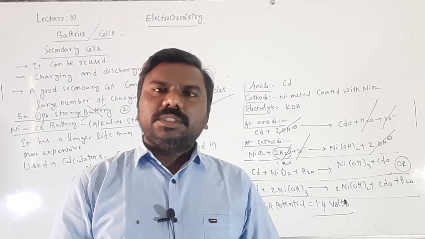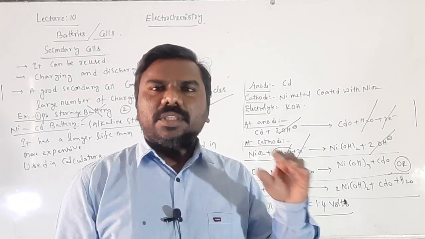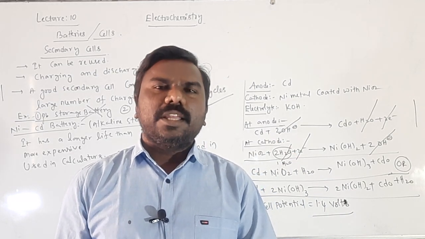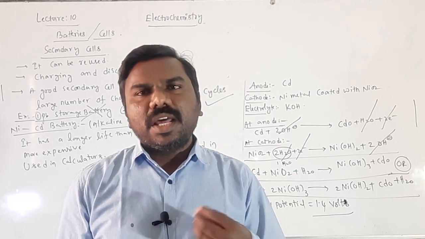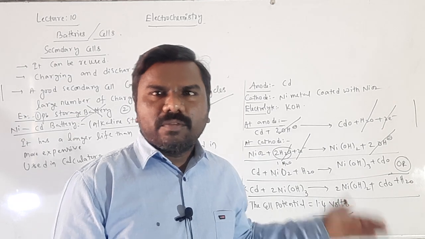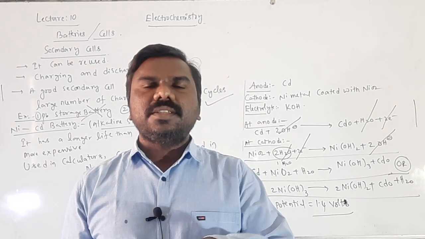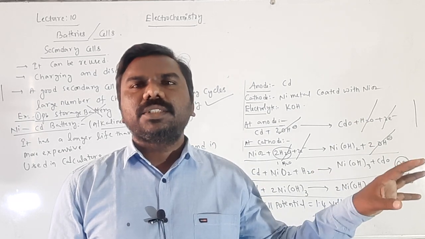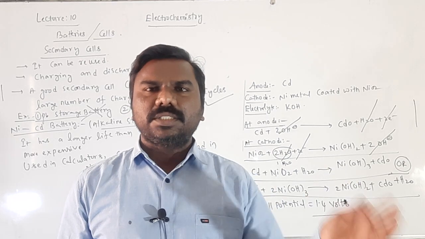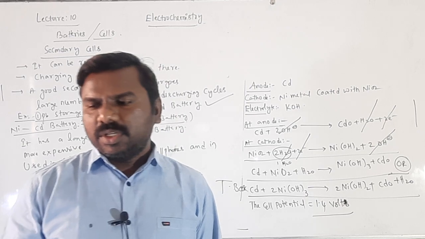After charging, 1.4 volts of energy is generated, so then you can use that 1.4 volts of energy, and finally you can charge it again, then it generates 1.4 volts again. While using, discharging takes place. After discharging, you have to keep it charging, again using, discharging, charging, discharging. This will happen directly, okay, students.